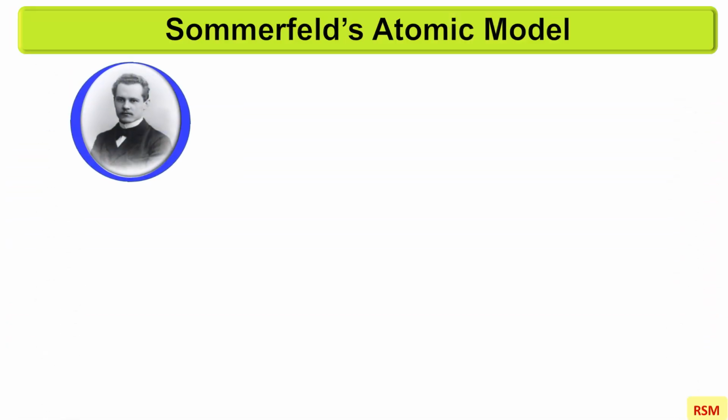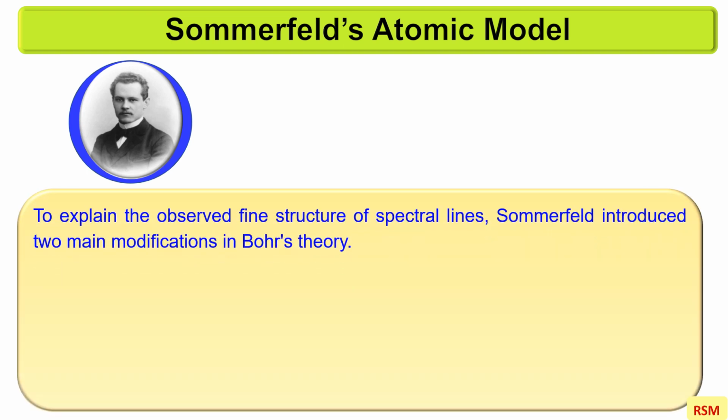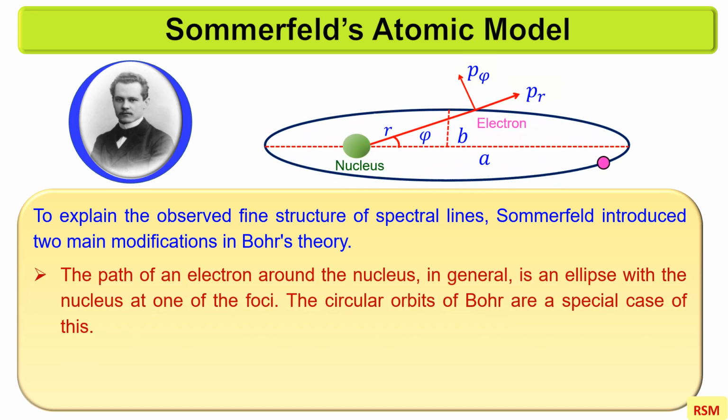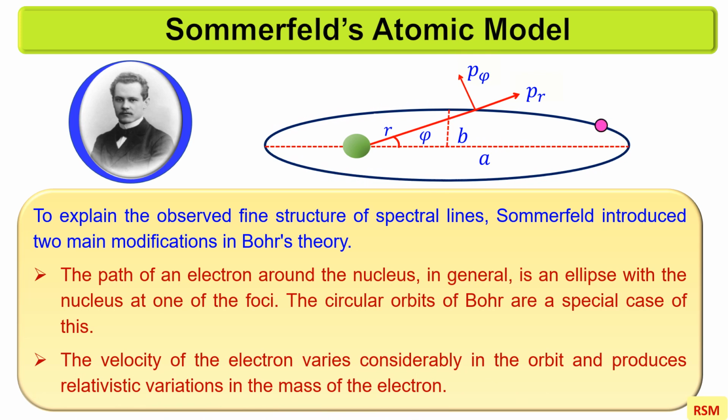The Sommerfeld model of an atom is an extended version of Bohr's atomic model. To explain the observed fine structure of spectral lines, Sommerfeld introduced two main modifications in Bohr's theory. The two modifications of the Sommerfeld atomic model are: the path of an electron around the nucleus, in general, is an ellipse with the nucleus at one of the foci. The circular orbits of Bohr are a special case of this. The velocity of the electron varies considerably in the orbit and produces relativistic variations in the mass of the electron.